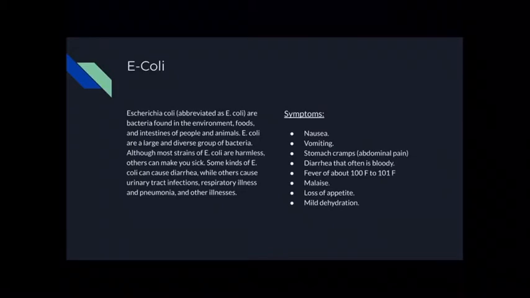Some kinds of E. coli can cause diarrhea, while others can cause urinary tract infections, respiratory illness, and pneumonia or other illnesses. Symptoms are nausea, vomiting, stomach cramps or abdominal pain, diarrhea that is often bloody, fever about 100 to 101 Fahrenheit, malaise, loss of appetite, and mild dehydration.